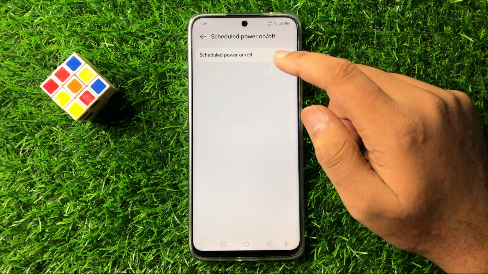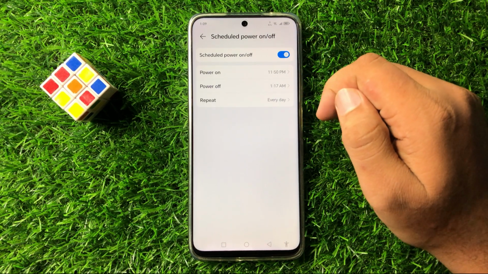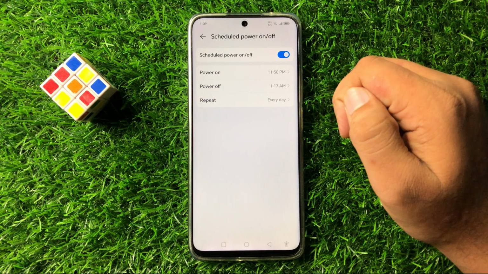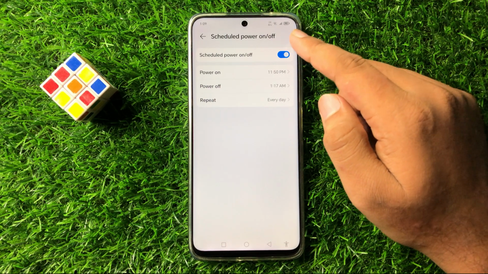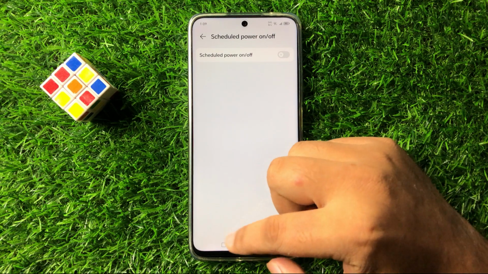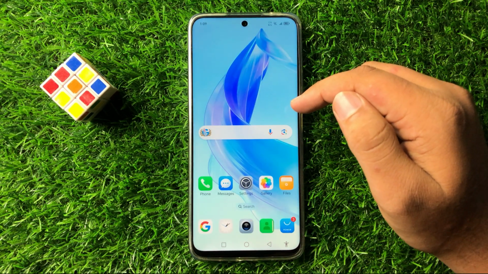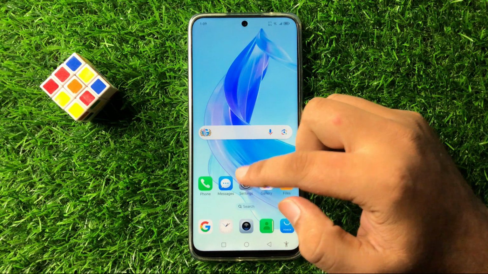And here you will see a scheduled power on off button. So if this button is turned on, then your phone will auto restart. So tap on this button to turn it off, and after that the auto restarting issue will be fixed. But if you are still facing the issue, then open settings again.